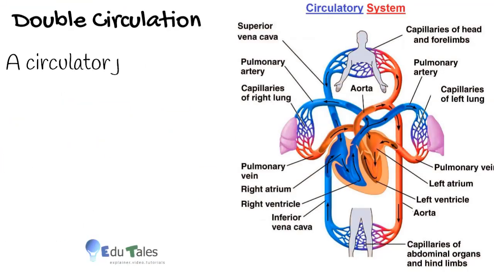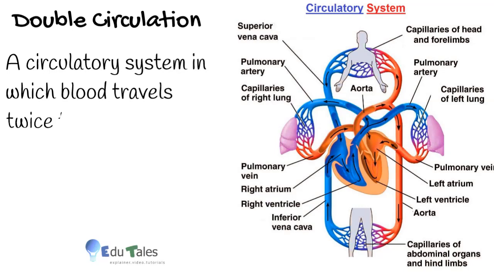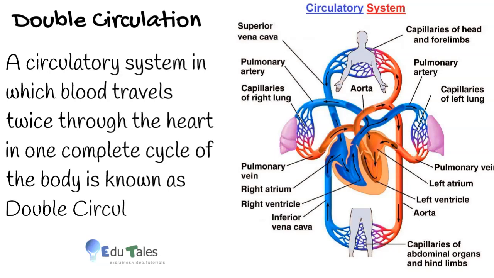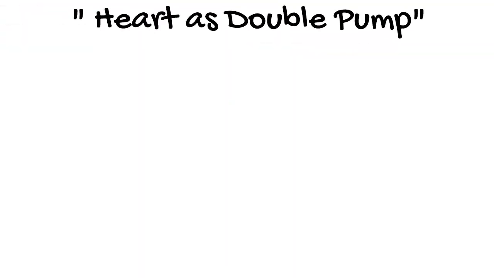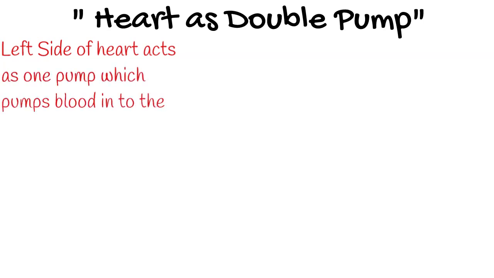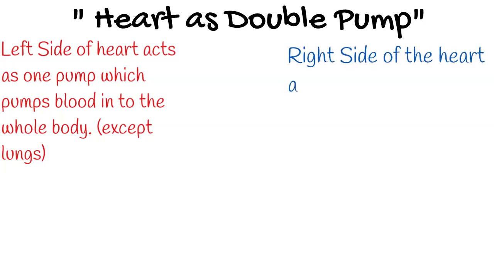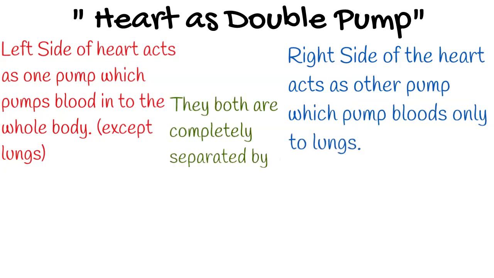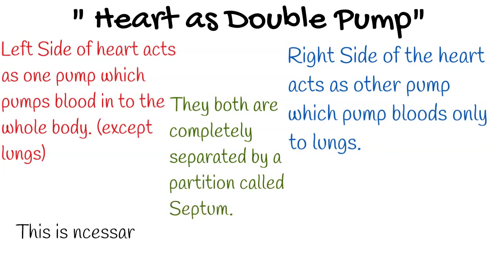Double circulation. A circulatory system in which blood travels twice through the heart in one complete cycle of the body is known as double circulation, as we can see in humans. There is a saying called heart acts as a double pump. How? Well, left side of heart acts as one pump which pumps blood into the whole body except lungs. Right side of the heart acts as other pump which pump blood only to lungs. They both are completely separated by a partition called septum.